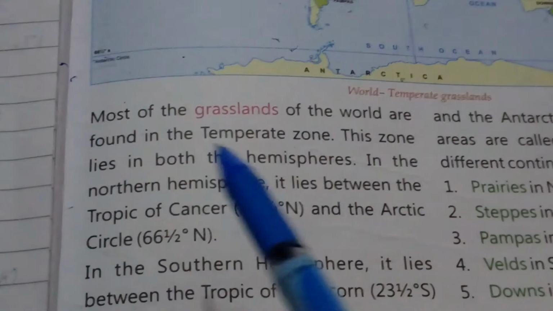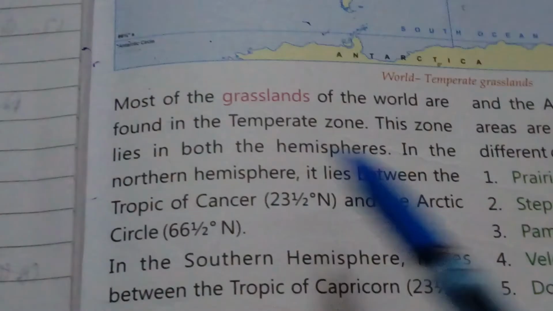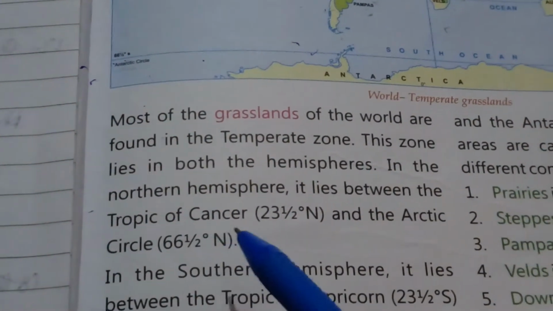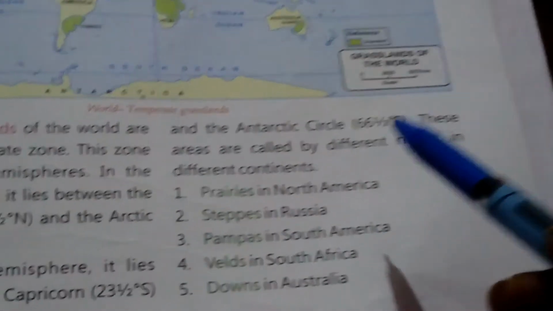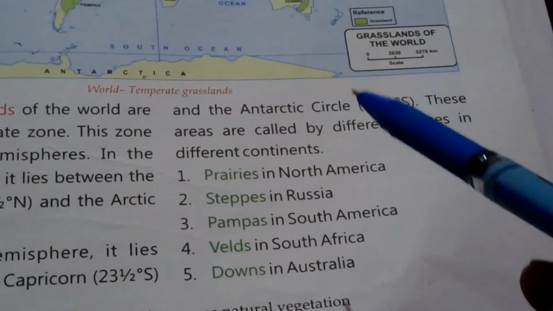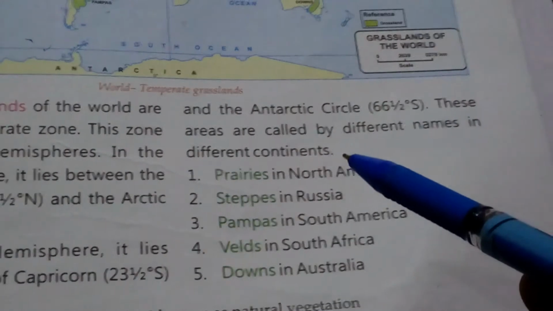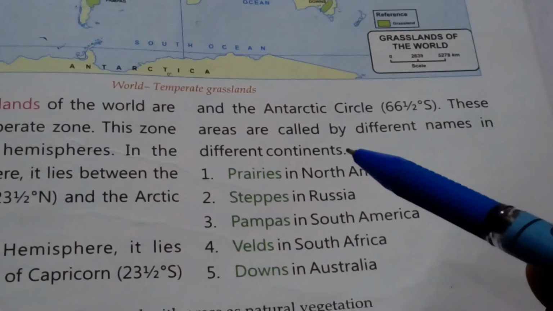So now let's start. Most of the grasslands of the world are found in temperate zone, as we have seen in the map or on the diagram. This zone lies in both of the hemispheres. In the northern hemisphere, it lies between the Tropic of Cancer and the Arctic Circle. In the southern hemisphere, it lies between Tropic of Capricorn and the Antarctic Circle. These grasslands are called by different names in different countries.